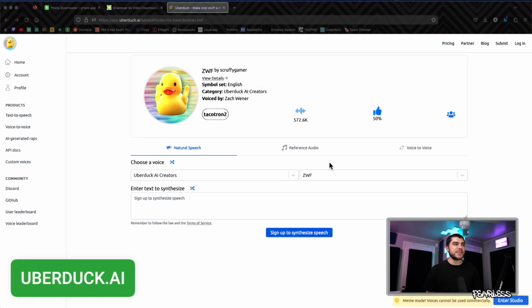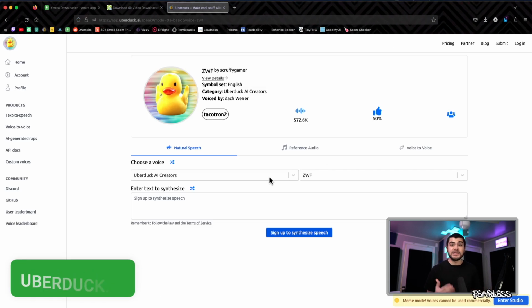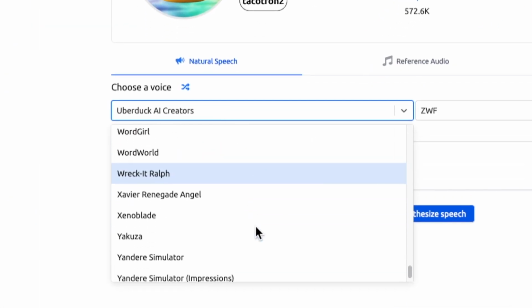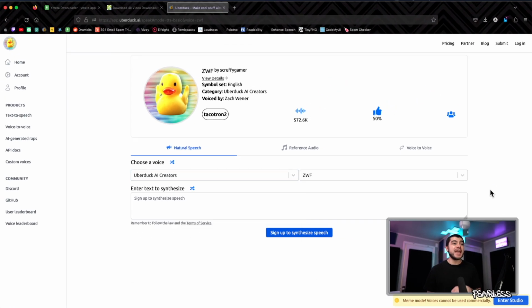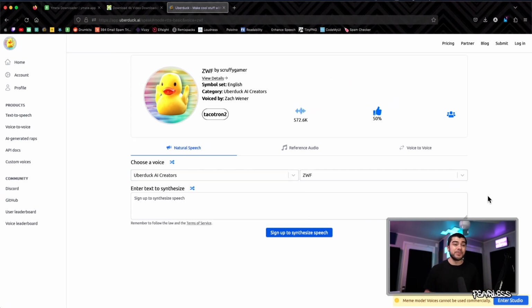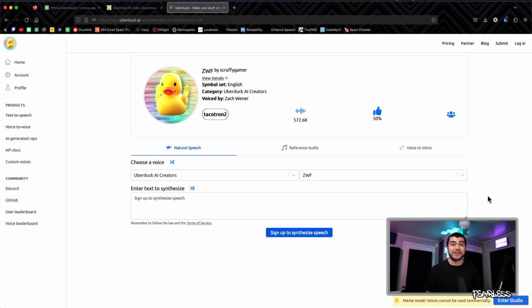Some of you may know about this one, but this is uberduck.ai, and you can use all these different sounds to say whatever you want. I mean, it goes from everything to rappers to people from movies and TV shows and everything in between. Some of them are really good and some of them aren't that great, but it's completely free and I've had a lot of fun using this.